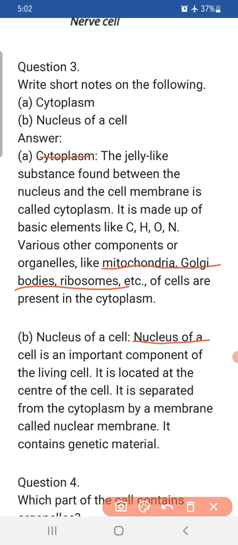We can say it is a spherical body, mostly present at the center of the cell. It is separated from the cytoplasm by a membrane called the nuclear membrane, and it contains genetic material, for example chromosomes or chromatin, the genetic material which passes characteristics from parents to offspring. Right? Okay.